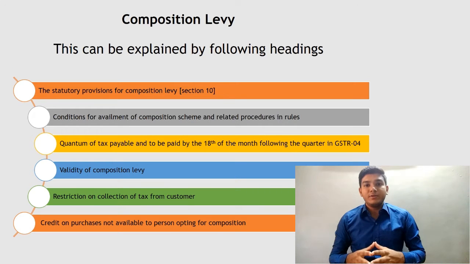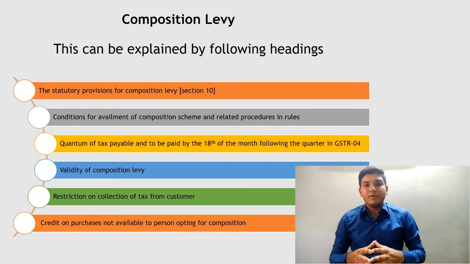Next, any person who after implementation of GST wishes to opt for composition scheme has to file form GST REG-01, and in that form he has to select the option which asks whether a person wants to opt for composition scheme. He should tick that option and avail the composition scheme.